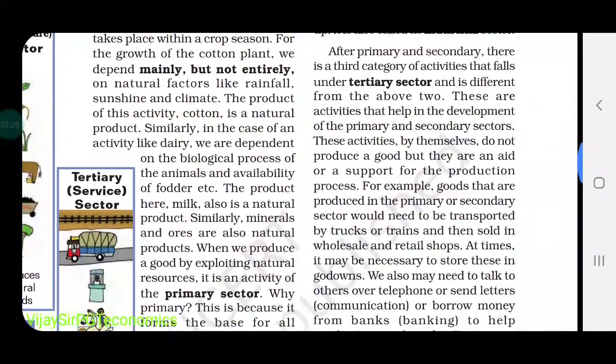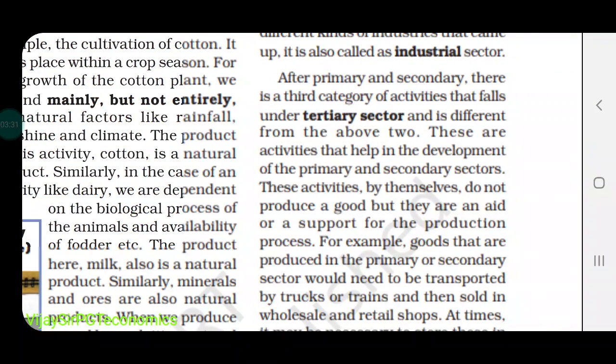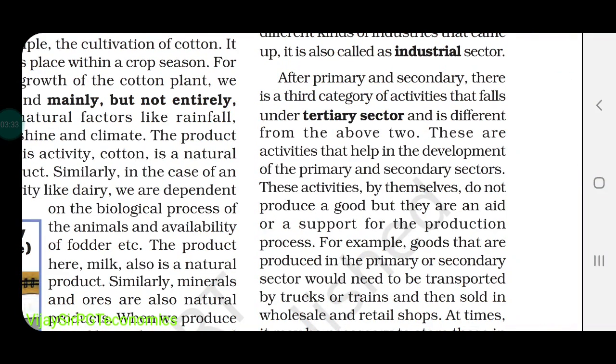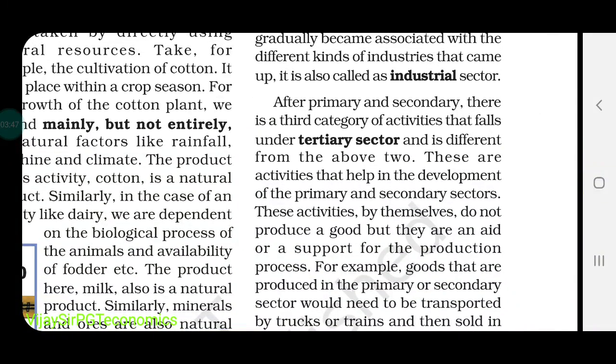Okay, and the last one is your tertiary sector. What is the tertiary sector? The tertiary sector is a sector in which the activities supporting the primary and secondary sectors are performed. Suppose from the primary sector the raw material is transported and provided to the secondary sector, and once the secondary sector has manufactured the goods, these goods are distributed to the people with the help of the tertiary sector.